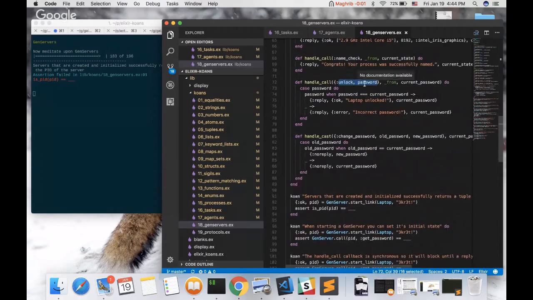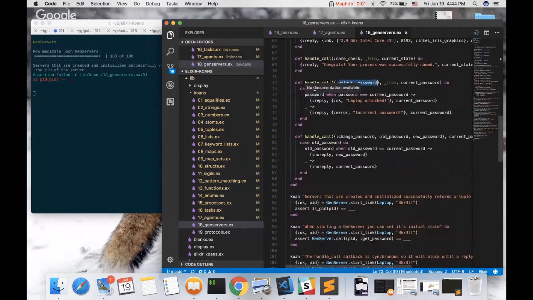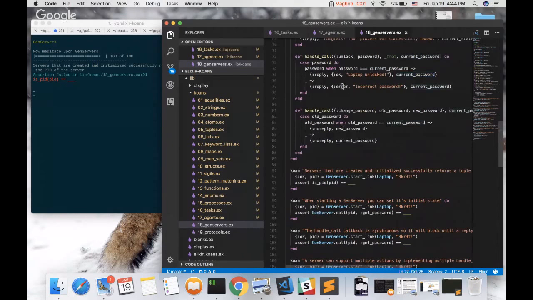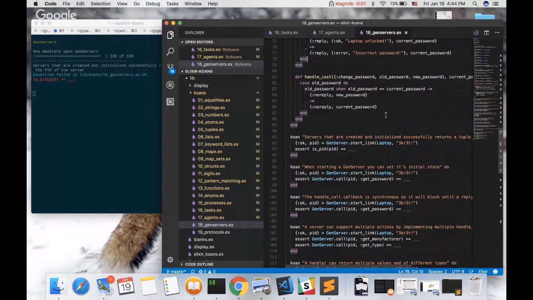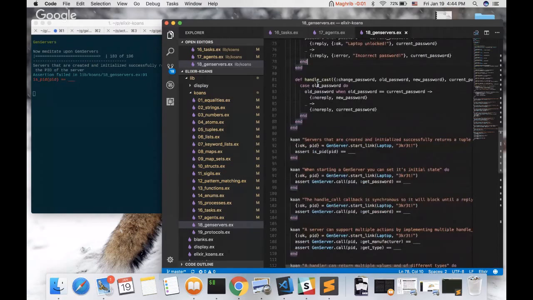And unlock passwords. Okay, cool. Password when password equals current password. Okay, when the password is equal to the current password, we will reply with OK, laptop unlocked, and we send the current password. If it's an error, we say incorrect password. Handle call. We match on the old password. When it's equal to the current password, we just return the new password.